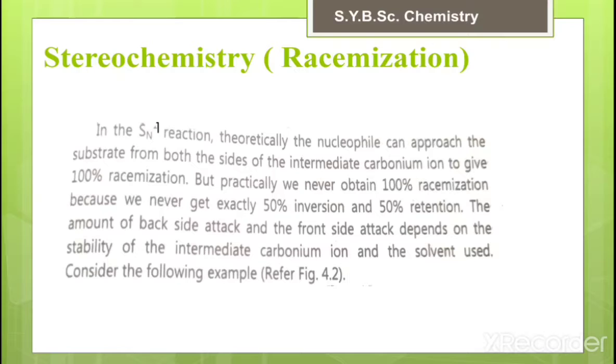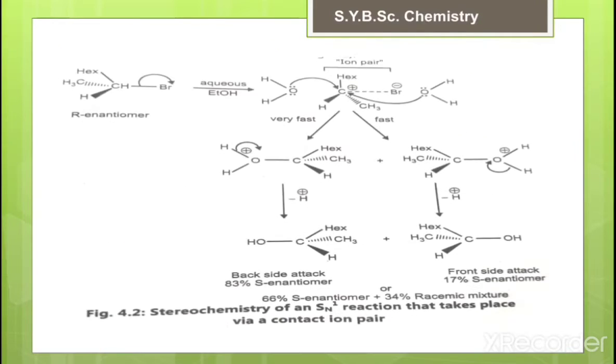That means in SN1 reactions, the first step is the departure of the good leaving group. Then we get the carbocation, then attack of nucleophile, and we get the racemic mixture. Here is the stereochemistry of the SN1 reaction that takes place via a contact ion pair.